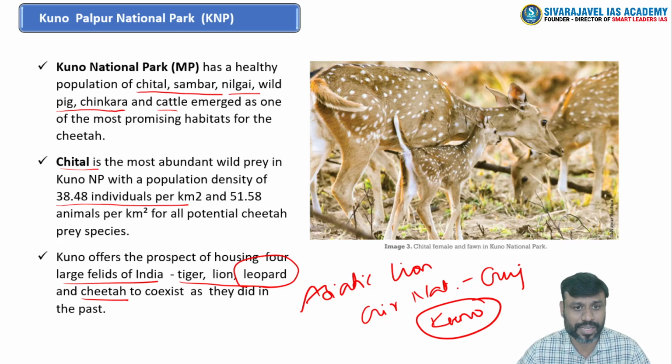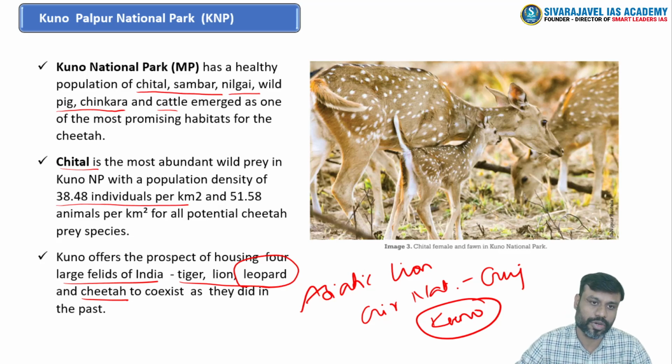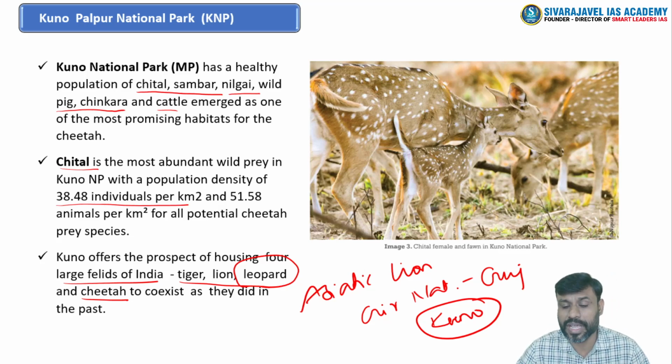But numerous concerns are also arising out of the introduction of cheetah into this region, right? Because the characteristics of the Asiatic cheetah and the African cheetah might differ from each other, right? The conditions prevailing over Kuno National Park or the northern Indian regions may not be suitable for the African cheetahs to exist for a long term. It might have longer term impacts. There are certain concerns which have been raised by numerous environmental activists, right?